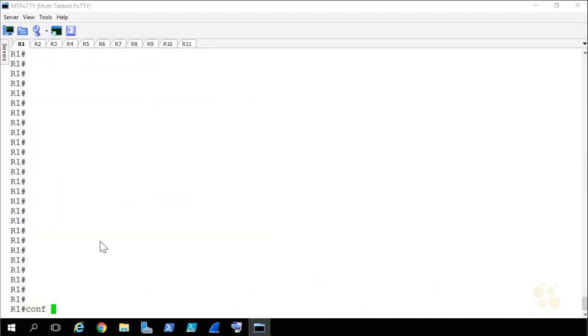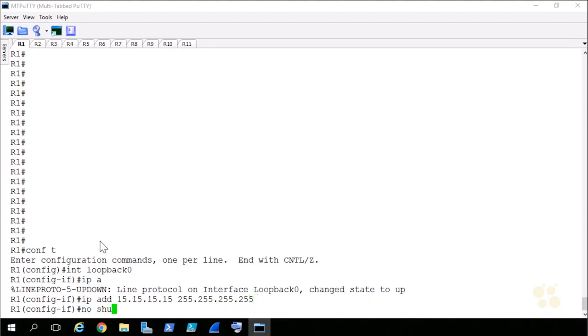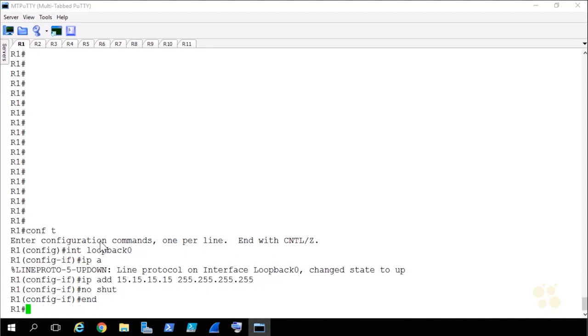So what I'm going to do to make this a little bit cleaner this time is, from R1, create a new loopback address. We'll call this loopback 0, and I'll just give it an IP address of something like 15.15.15.15, mask of 255.255.255.255, no shut. And that's what I want to advertise towards R3 and R11.